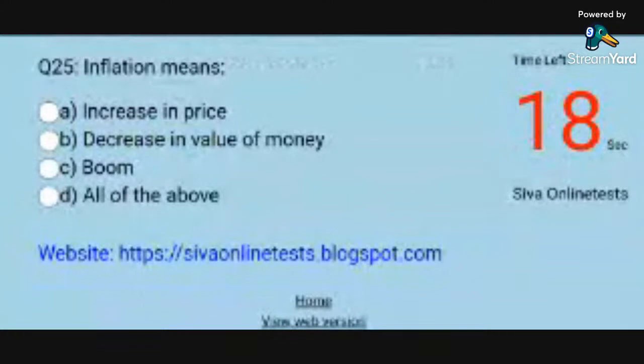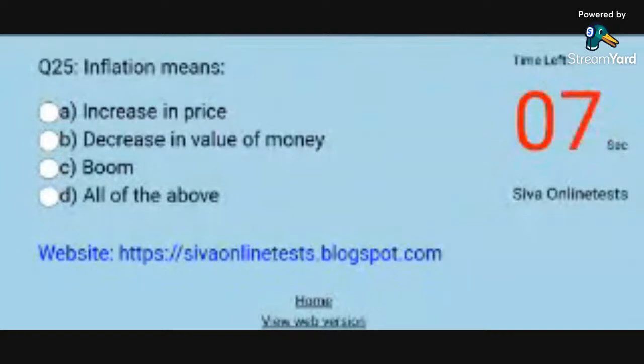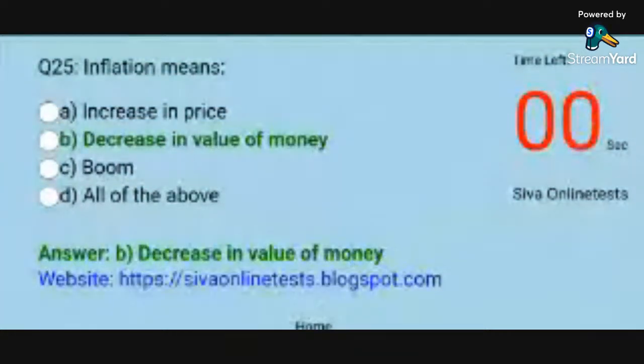Question 25. Inflation means. Options. A. Increase in price. B. Decrease in value of money. C. Boom. D. All of the above. Answer. B. Decrease in value of money.